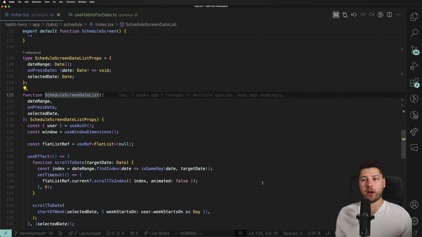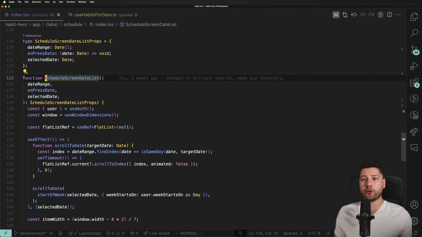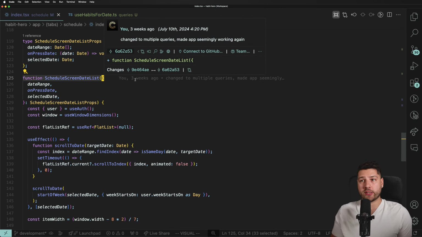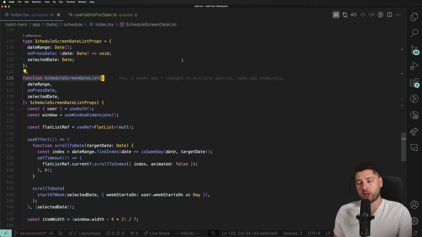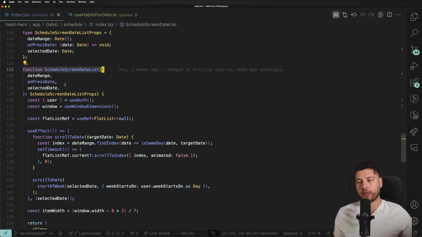So guys, if you ever need to put multiple components in the same file, do it. It's a great pattern to do. And it's especially useful if you're not exporting the component and it's only used in this specific file, right? It just makes a lot of sense. Instead of having a separate file, creating all of these imports and stuff like that, you can just put it here in the same file.